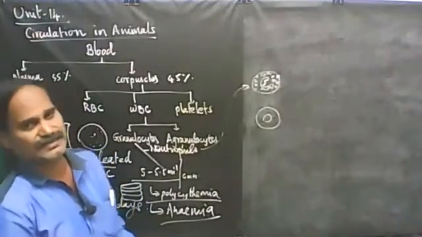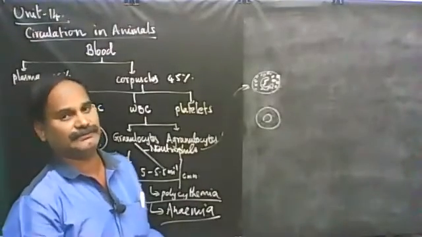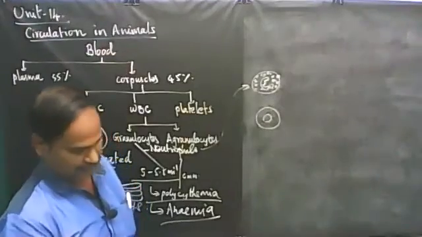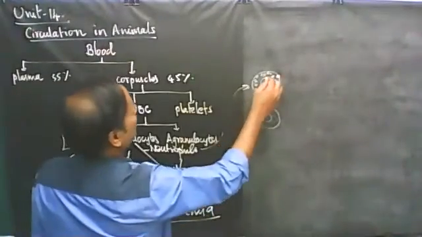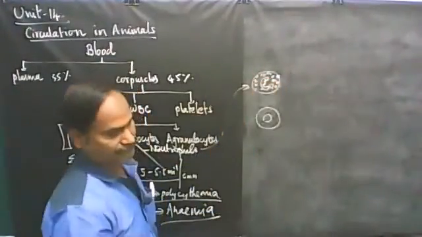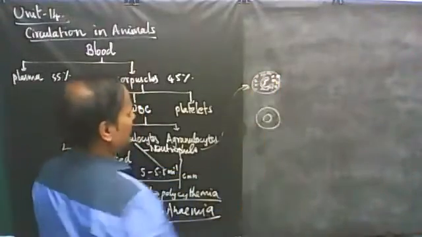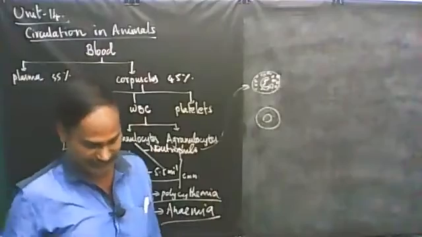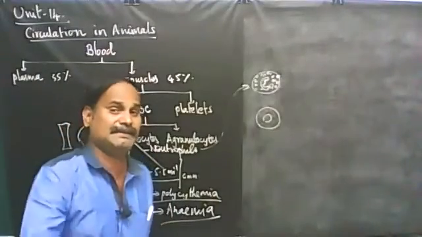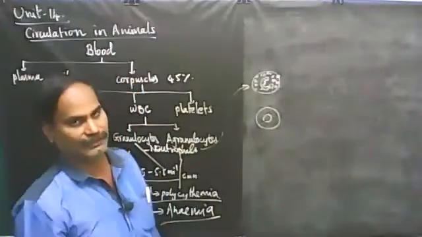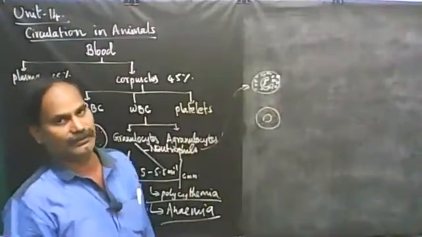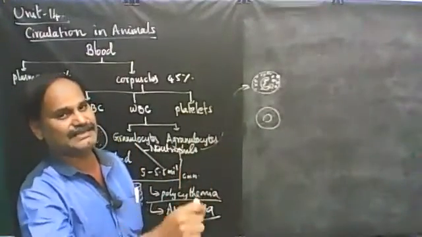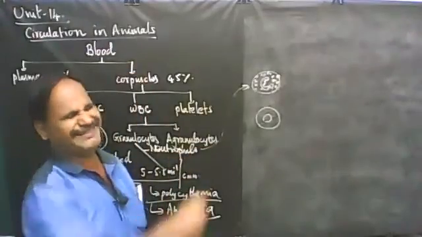This WBC is otherwise called polymorpho neutrophils. Polymorpho neutrophils. That means what? Nucleus is many lobed. Many lobed nucleus are present in these white blood cells. So it is polymorphic in nature. Which WBC exhibit polymorphism? Neutrophil. So this is very important. One more question. Which WBC has polymorphic nuclear structure?